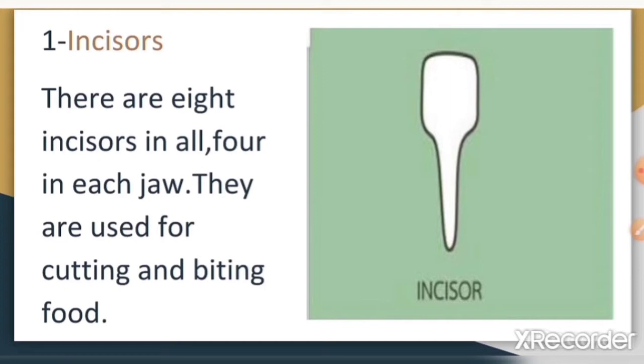Whenever you sink your teeth into something such as an apple, you use your incisor teeth. Incisors are usually the first set of teeth to erupt, appearing at about 6 months old. The adult set grows in between the ages of 6 and 8.